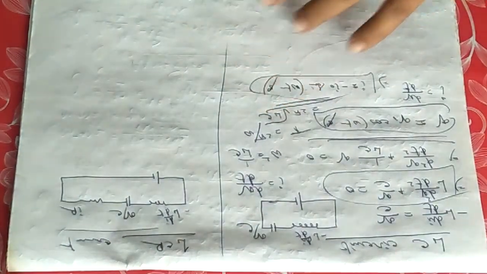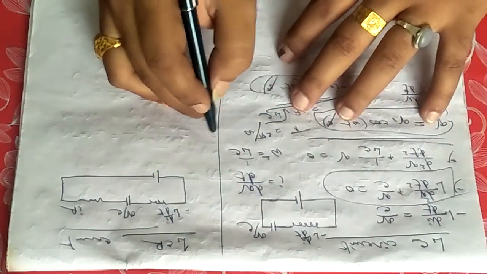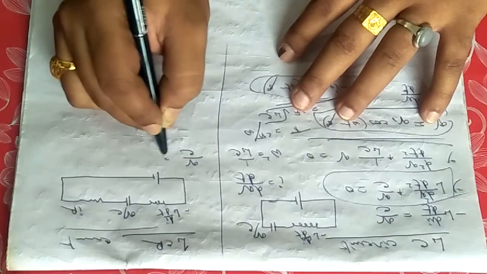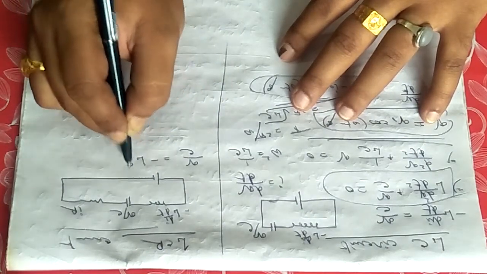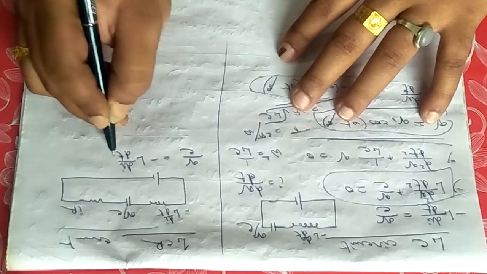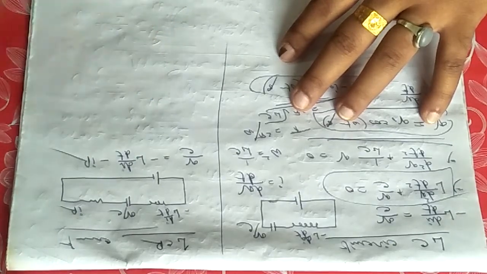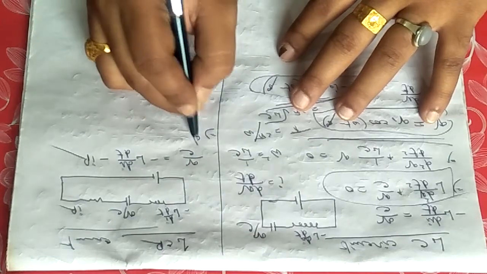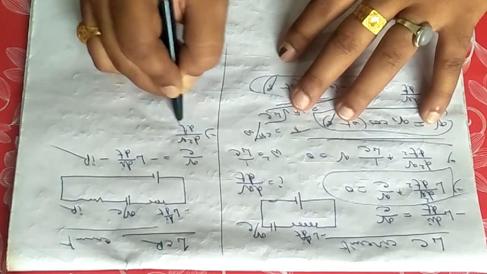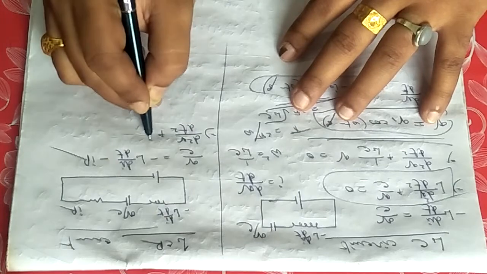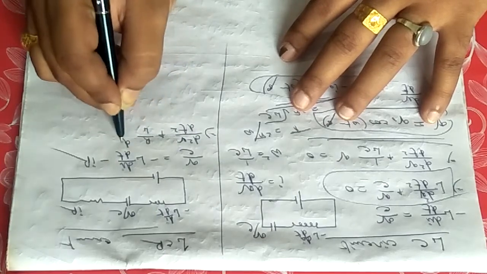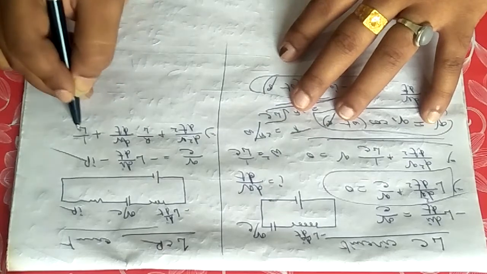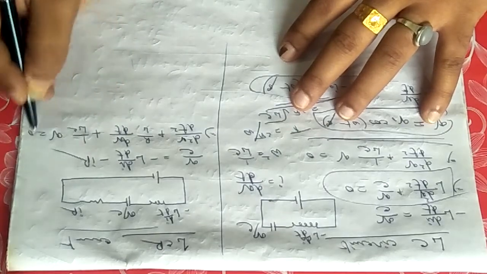From conservation of energy, you will write Q by C equals minus L di dt minus IR, that is d2q dt2 plus R by L into dq dt plus 1 by LC into Q equals 0.